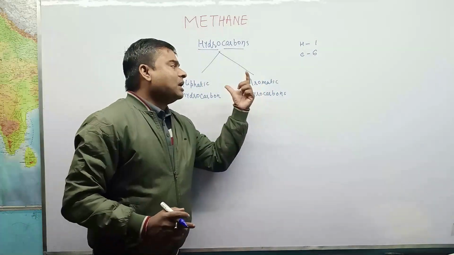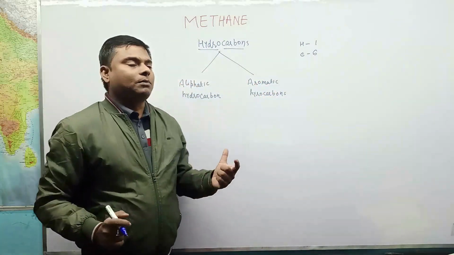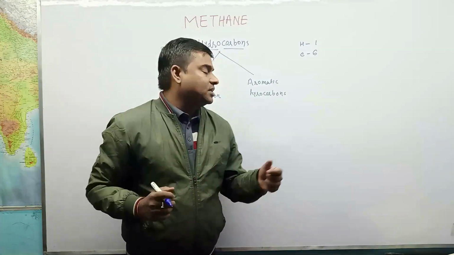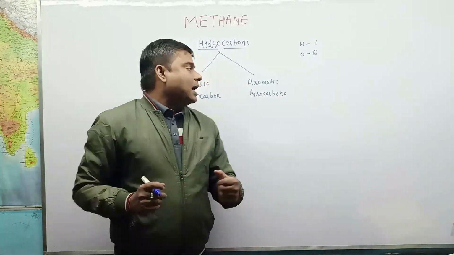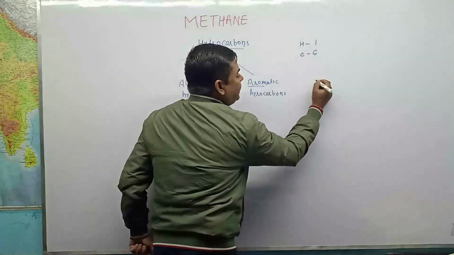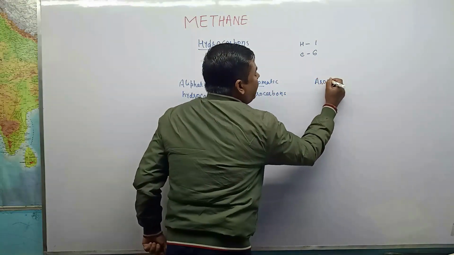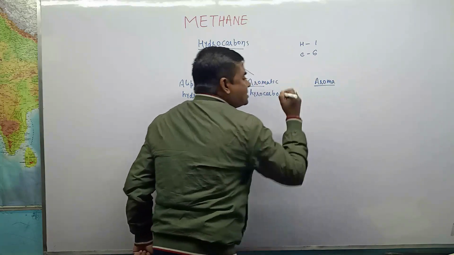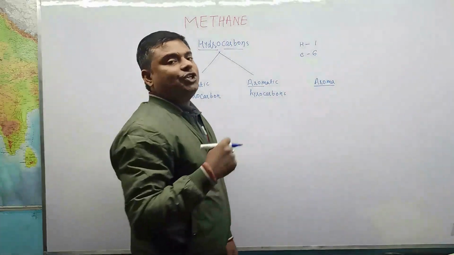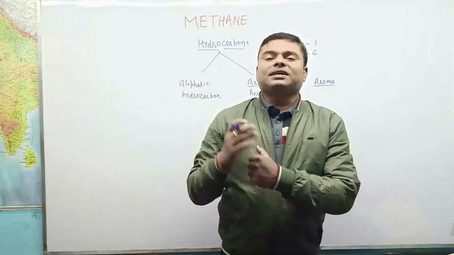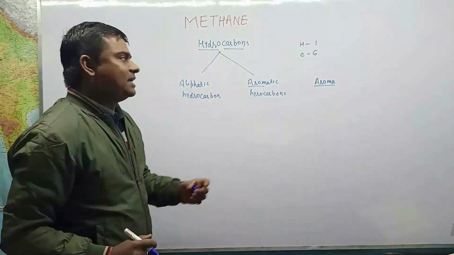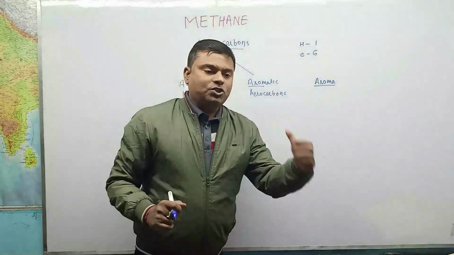If we talk about aromatic hydrocarbon, it has extra stability, that is the resonance structure existing in aromatic hydrocarbon. Here you can see this is aromatic, that is, this is aroma. So aromatic hydrocarbon must contain some specific type of aroma, like benzene, toluene, phenolphthalein. These compounds contain aroma as well as basic stability, a stability due to resonance.